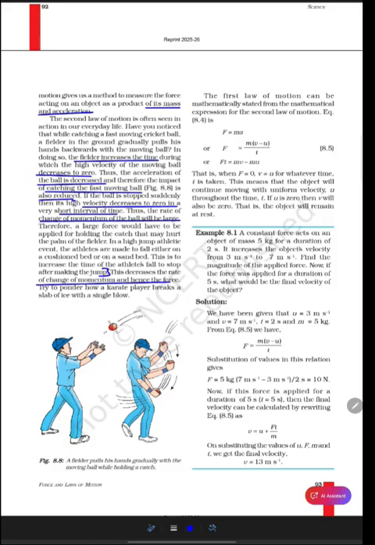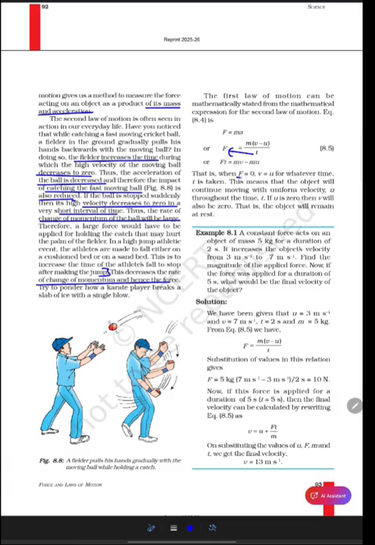The first law of motion can be mathematically derived from the mathematical expression for the second law of motion, that is F is equal to ma. F is equal to m into v minus u by t, and Ft is equal to m into v minus u. So Ft is equal to mv minus mu.